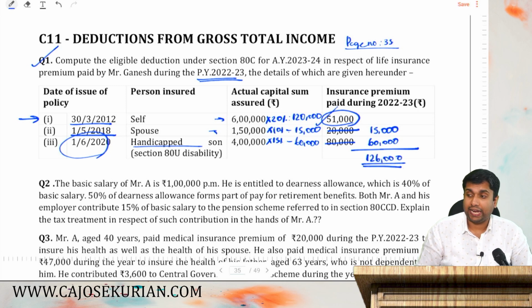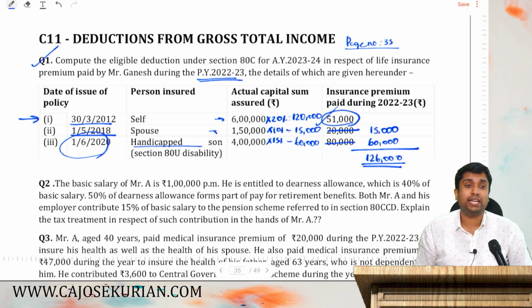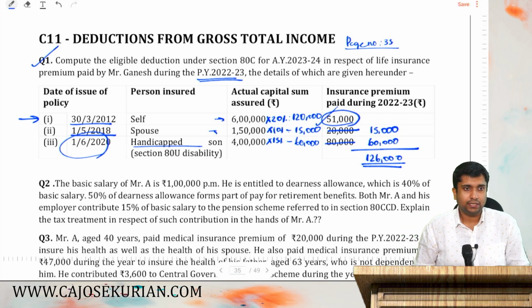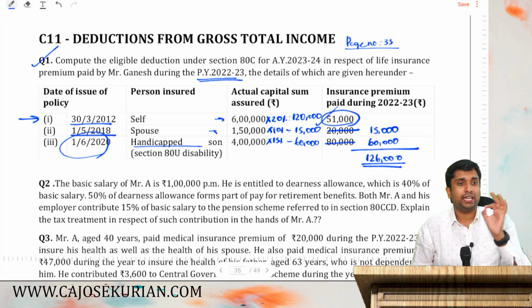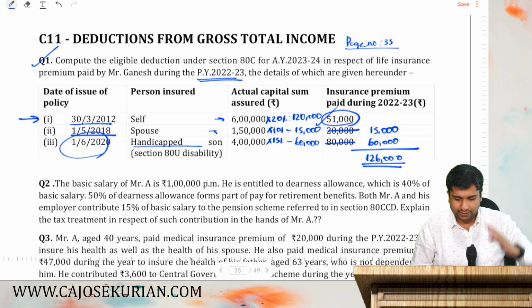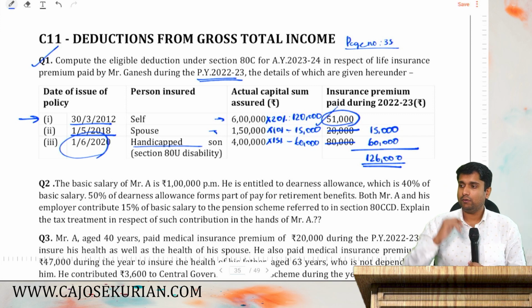Now friends, 80C deduction in total shall never exceed 1,50,000. There is a condition that we will discuss later. Total 80C deduction shall never go beyond 1,50,000. That we will discuss later. I hope this much is clear. Now moving on, friends.